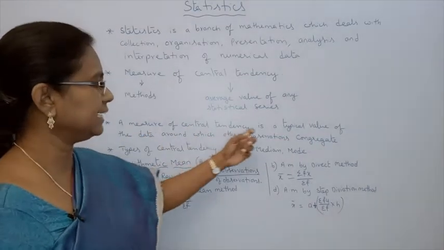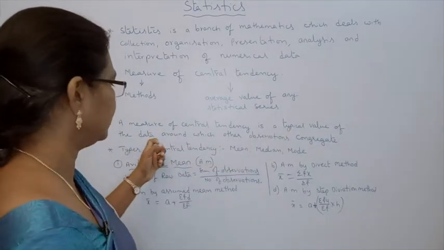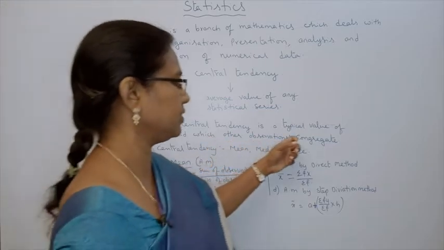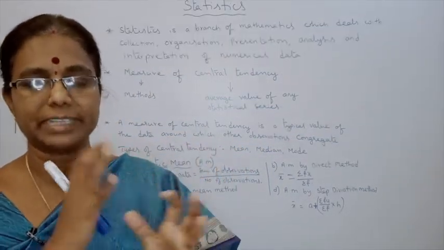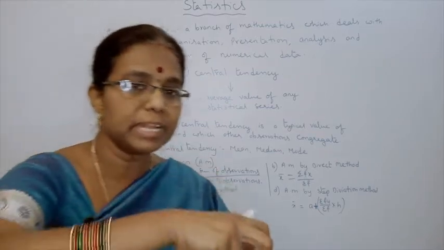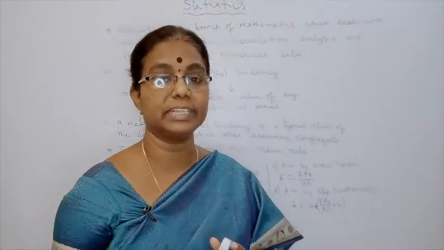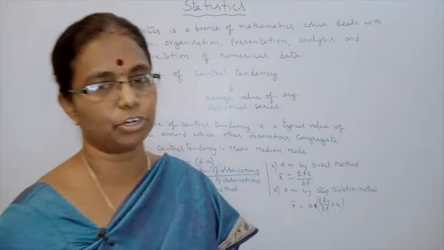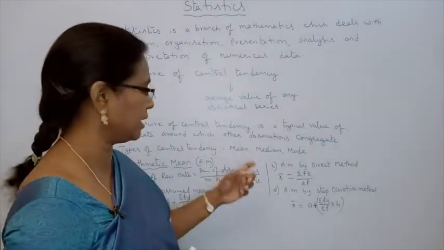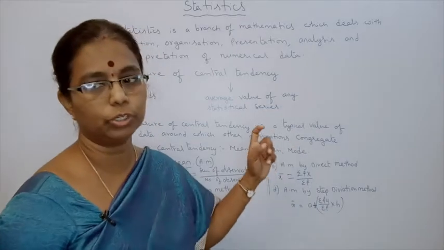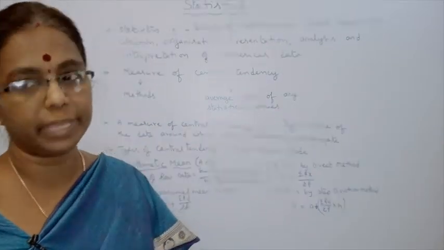Measure of central tendency is a typical value of the data around which other observations congregate. Then all observations we will assemble, we will take all the observations. From that we will take the average value. That is called central tendency, measure of central tendency. How many types of central tendencies are there? 3. Mean, median, mode. Today we are going to learn mean.